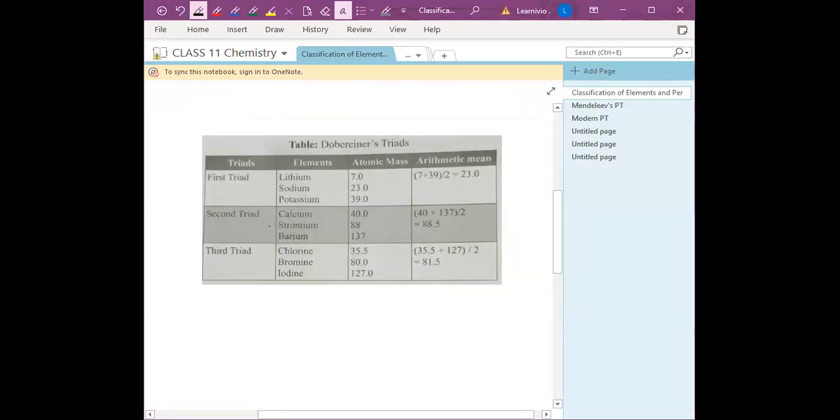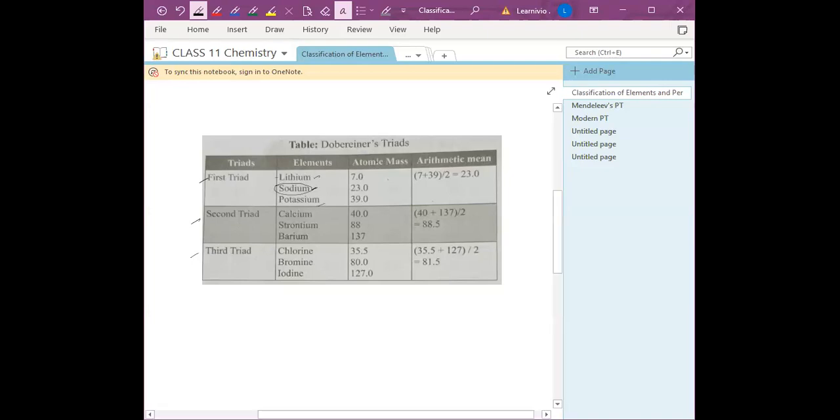See this table. He gave three triads: first triad, second triad, and third triad. We know there are three elements in a triad. In the first, lithium, sodium, and potassium, three elements were there. He said that the atomic mass of the middle one is equal to the mean of the atomic masses of the first and third. The arithmetic mean, the average, of the atomic masses of lithium and potassium is always equal to the atomic mass of the middle element.